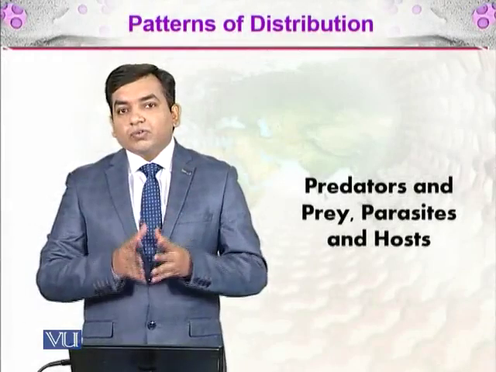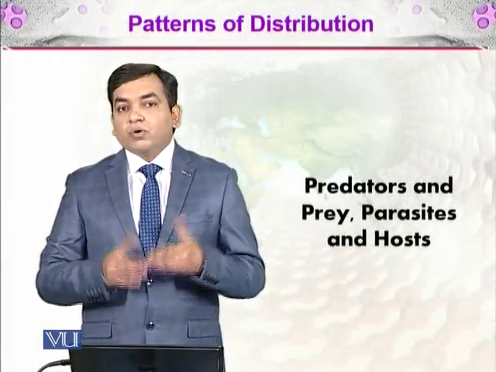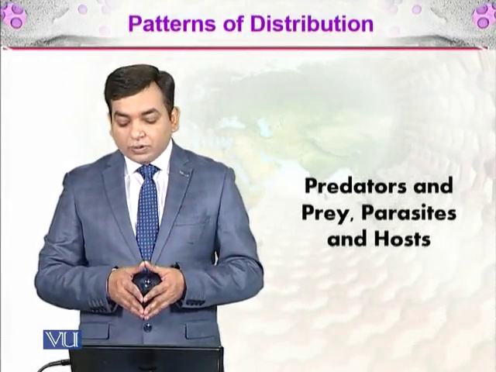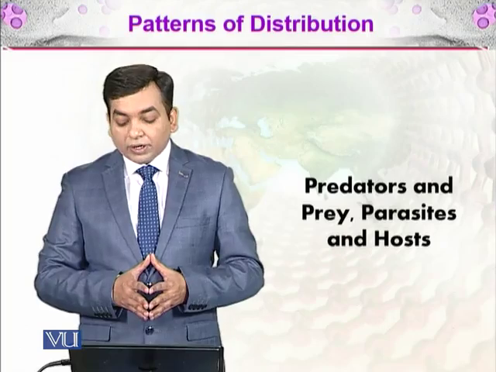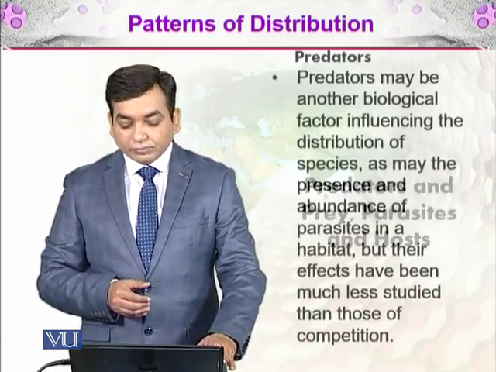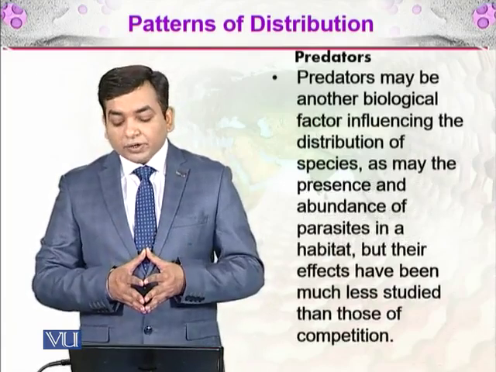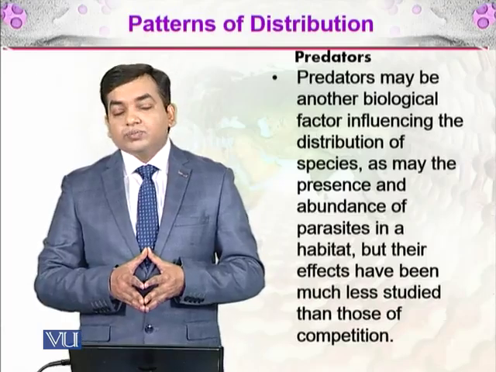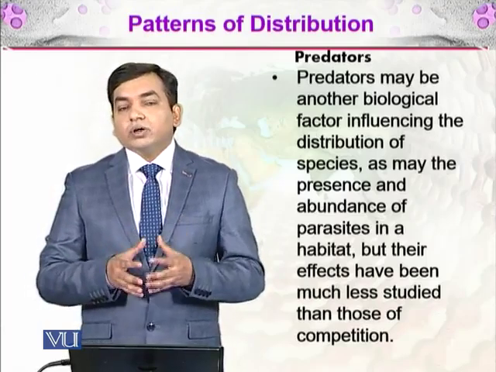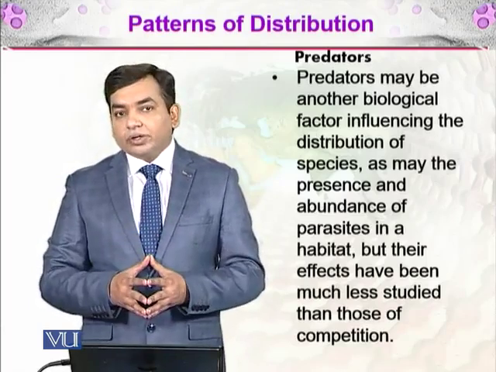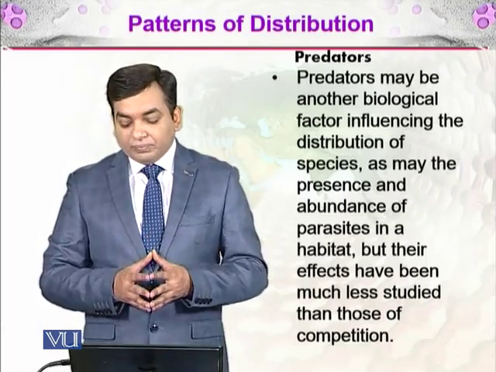So in this topic we will be discussing more of the biotic factors which affect the patterns of distribution of organisms. These include predators and prey, and parasites and hosts. So what are the predators? Predators may be another biological factor influencing the distribution of species. So predators are the organisms which feed on the prey, right? So they kill other organisms and they eat them.